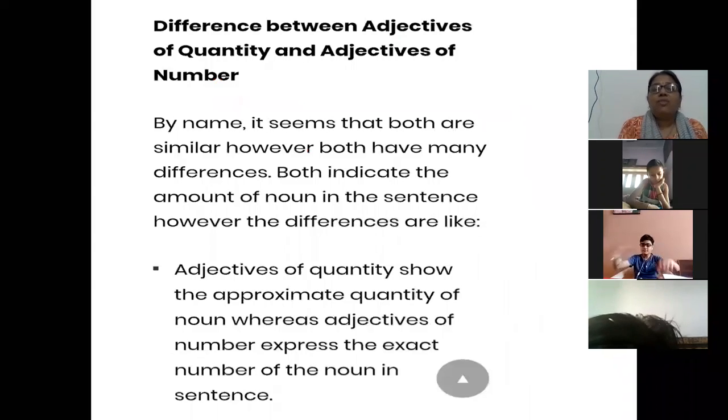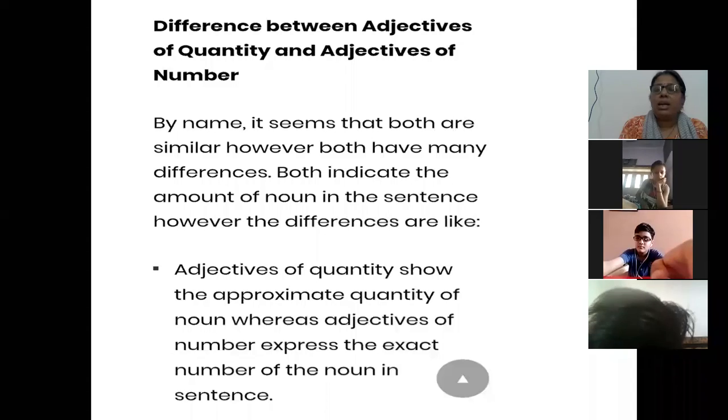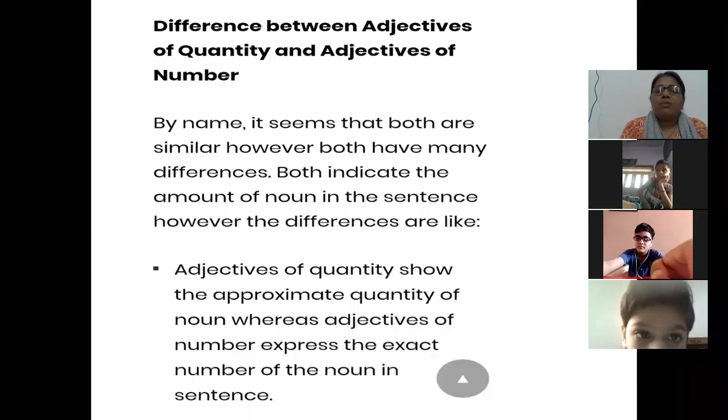Now, there is a difference between adjective of quantity and adjectives of number. What is the difference? See, by name it shows that both have many differences, but they both indicate the amount of noun. How will you find the difference that this sentence has adjective of number and this sentence has adjective of quantity? So, we can understand with these lines. Adjectives of quantity, they show the approximate quantity like some, many, and adjective of number, they express the exact number, definite number in a sentence.